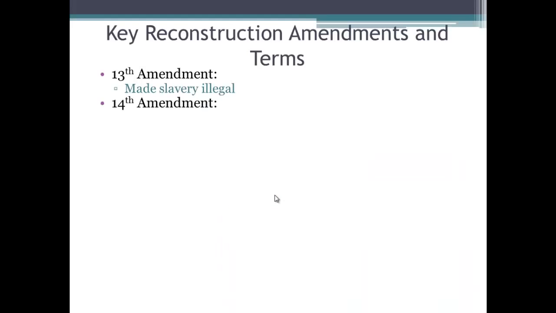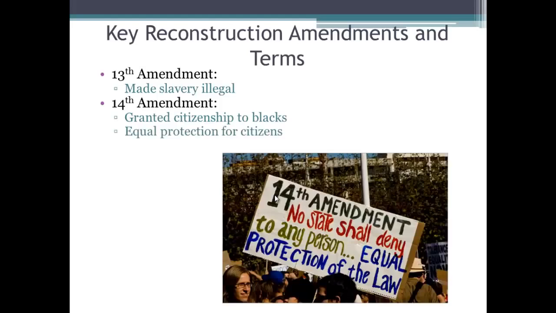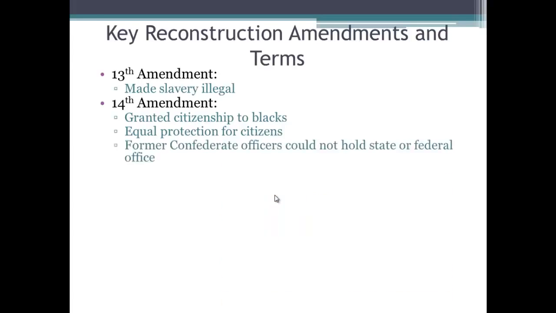The 14th Amendment comes a little bit later and does a couple of things. One, you must know, it granted citizenship to blacks and also provided equal protection for citizens that could not be denied. And the other thing it did was it made it so that former Confederate officers could not hold state or federal office. This was directed at, for example, Alexander Stephens. Any high-ranking Confederate official could not hold a state or federal office.